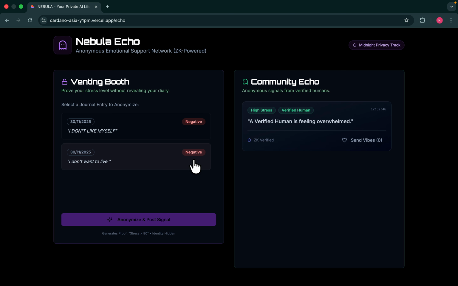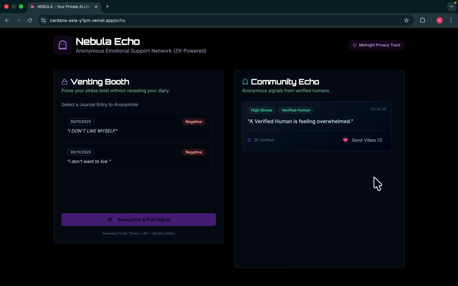For example, if somebody added their age, like my age is 17, what Masumi and the zk framework will do is convert that into age is less than 18, not the exact raw data, and feed that to the community. People here can even contact each other, like a social media type of thing. They can send their vibes, like or dislike, and if somebody is feeling overwhelmed, they can send their vibes and even communicate.